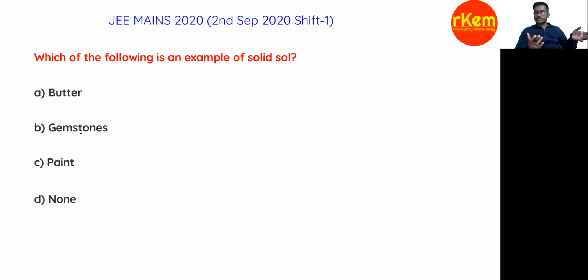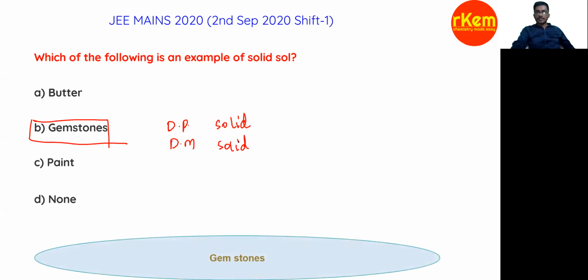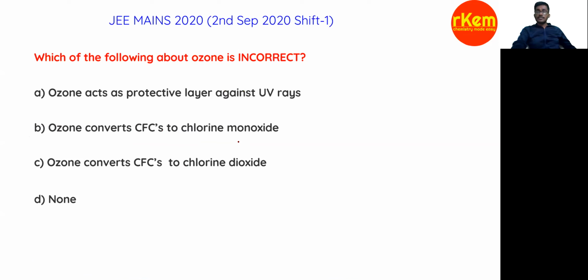This is a somewhat lengthy question. Example of a solid sol, very simple, straightforward, from surface chemistry, directly solid sol. That means the dispersion phase and dispersion medium are both solids. So only one option here, gemstones: the dispersion phase is solid, the dispersion medium is also a solid. Direct straightforward question. Gemstones.